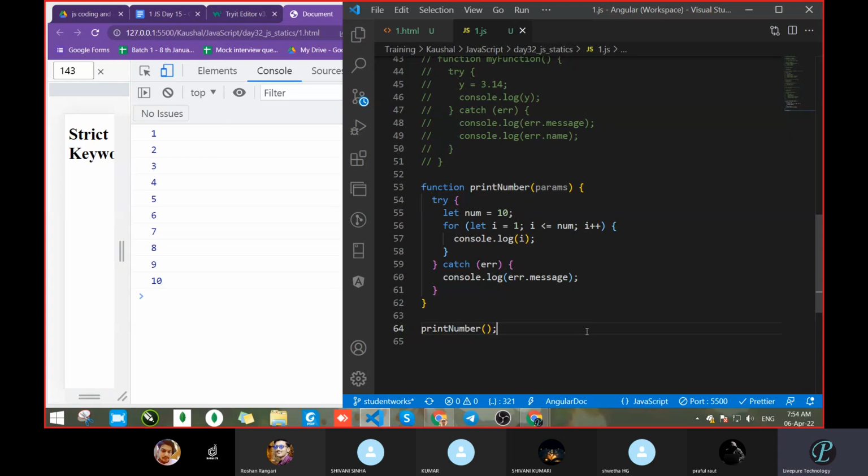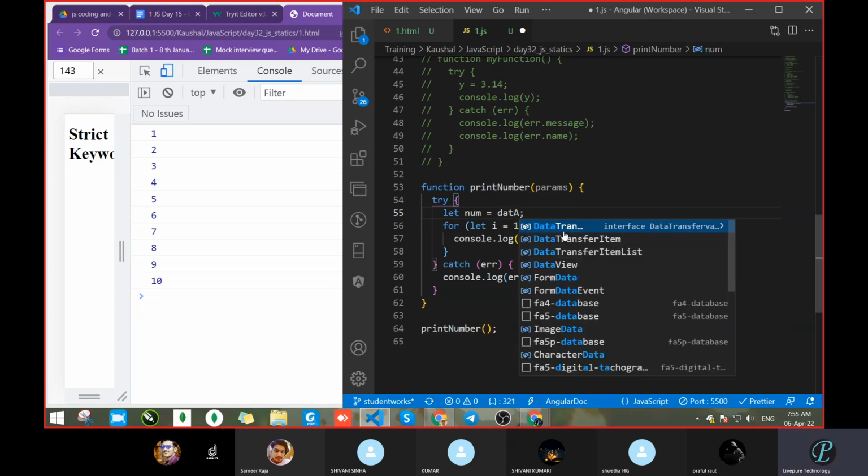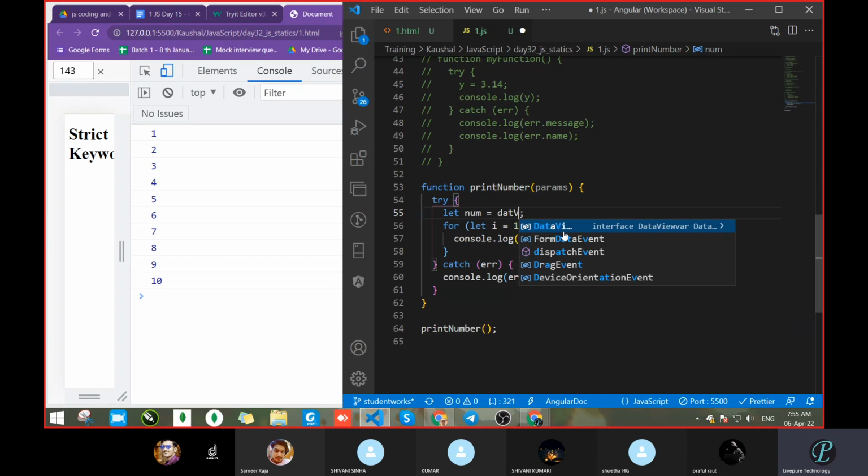So it printed numbers from 1 to 10. Fine. I want numbers from 1 to 100. So sir, do one thing. Line number 55, instead of 10, you have to make it 100, sir. Write it 100. I don't want to make a hard coded value. Make a variable.